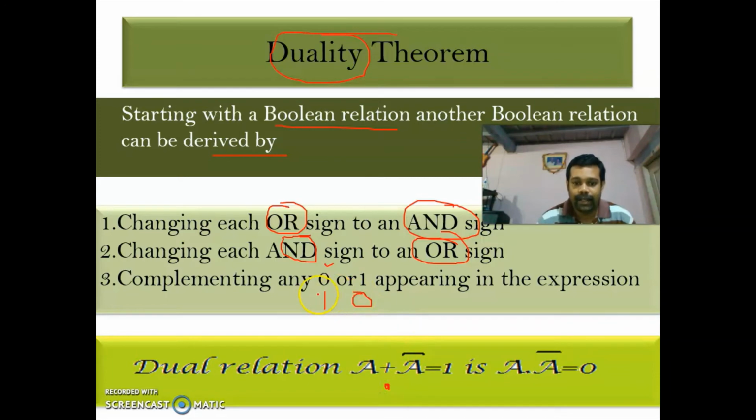And if you have 1, you have to change it to 0. So you'll be getting A into A bar is equal to 0. So this expression you are getting. So we have proved the duality theorem.